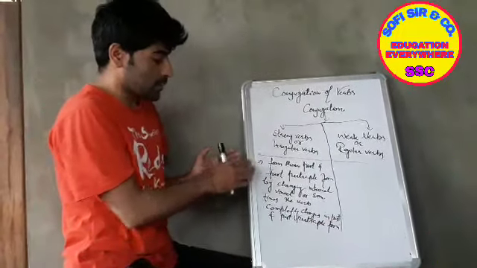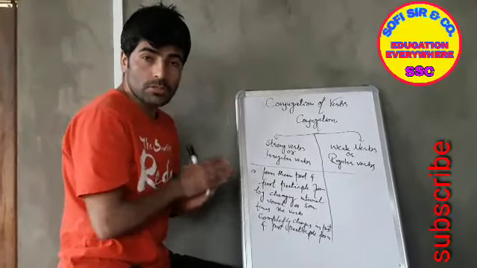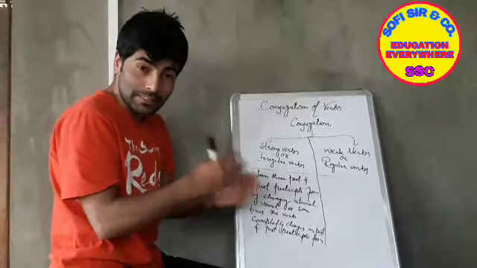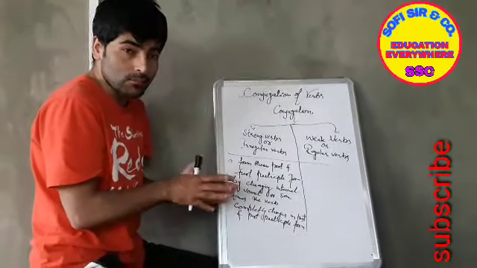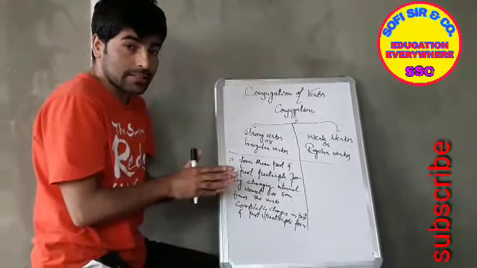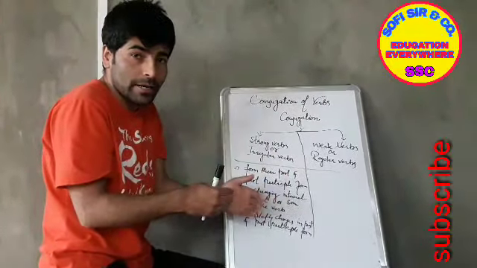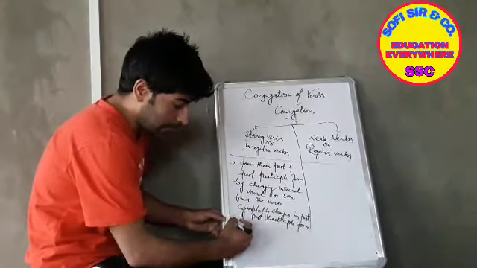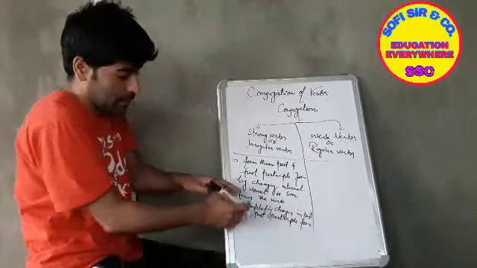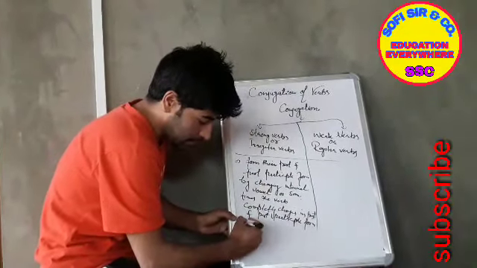So strong verbs or irregular verbs are those verbs which form their past form or past participle form either by changing internal vowels or by getting completely changed. Say for example, and these verbs do not follow any specific pattern. That's why I just wrote it over here.